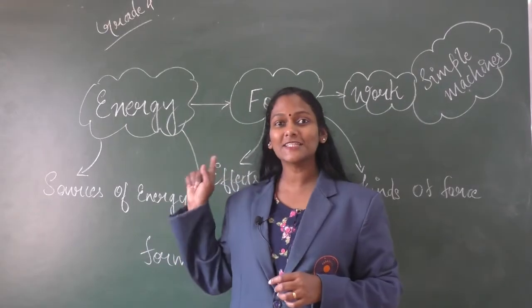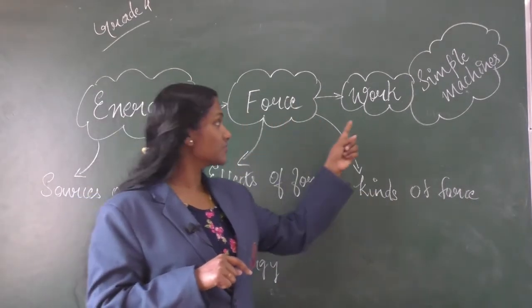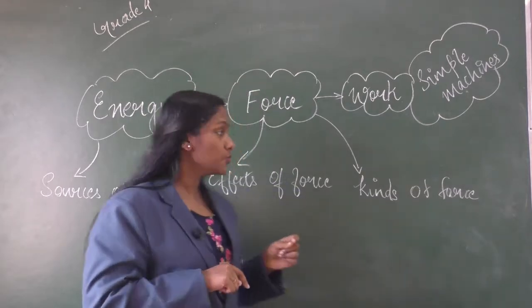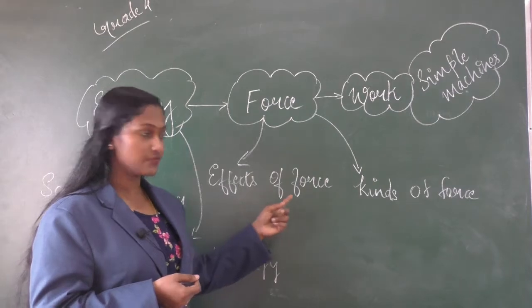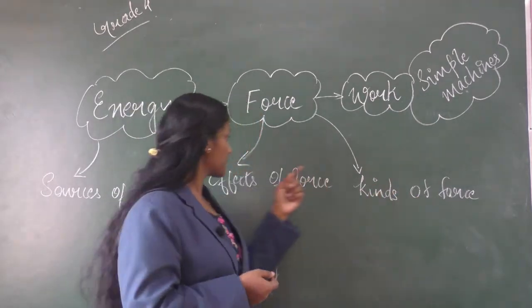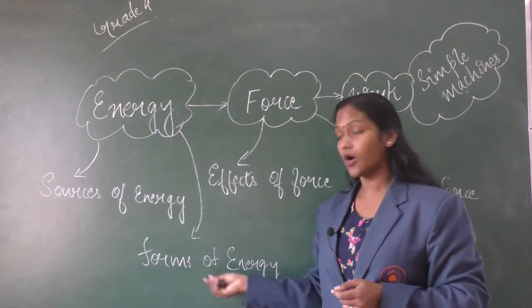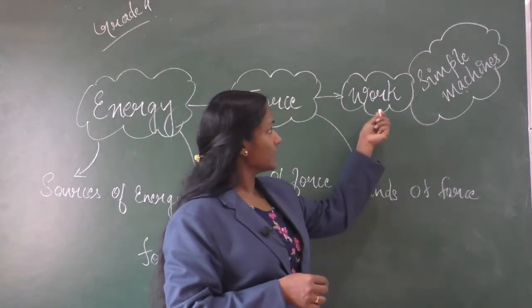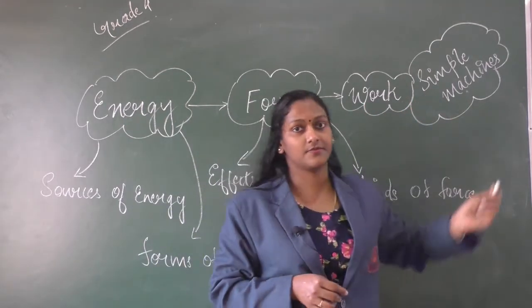Find it out. So, now we have a look at the mind map of this chapter. So, this is the mind map of the chapter energy, force and work. We will discuss more on force, effects of force, kinds of force. Then energy, sources of energy, forms of energy, and about work and simple machines.